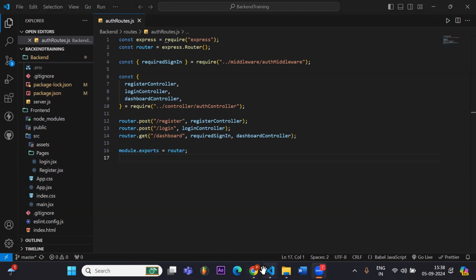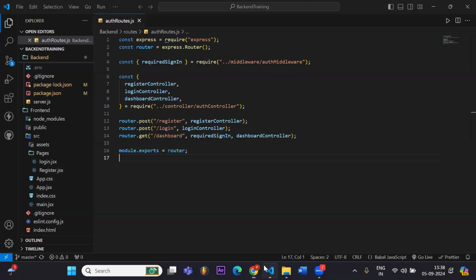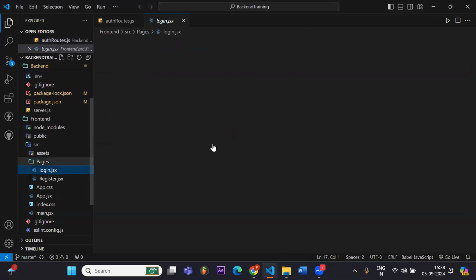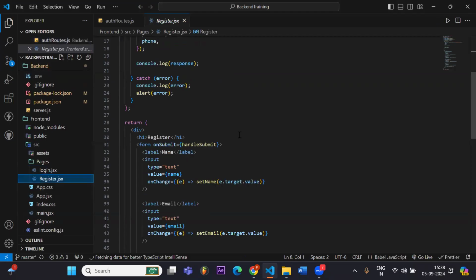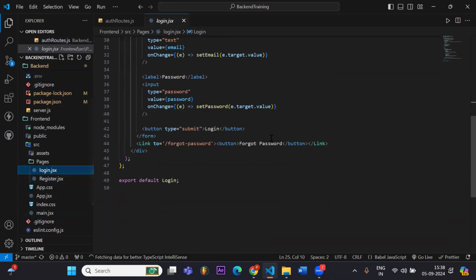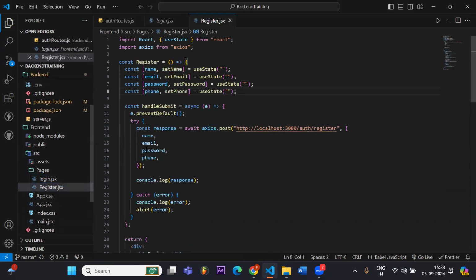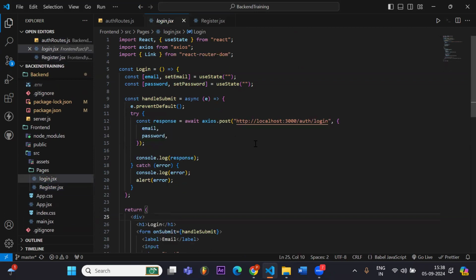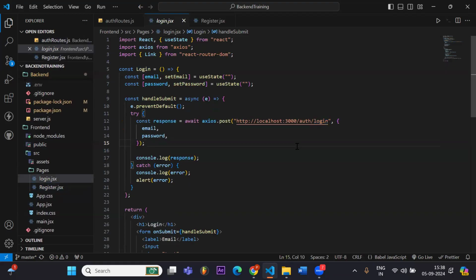So I'll start today, and if you're not done, I will show you how we did it. I made a simple login page, and in this login page I copied my whole code of register. After that, I only changed this part. In register, there was phone and name as well, so here I removed phone and name, and after that I changed my endpoint. Here the endpoint was register, and now my endpoint is login.